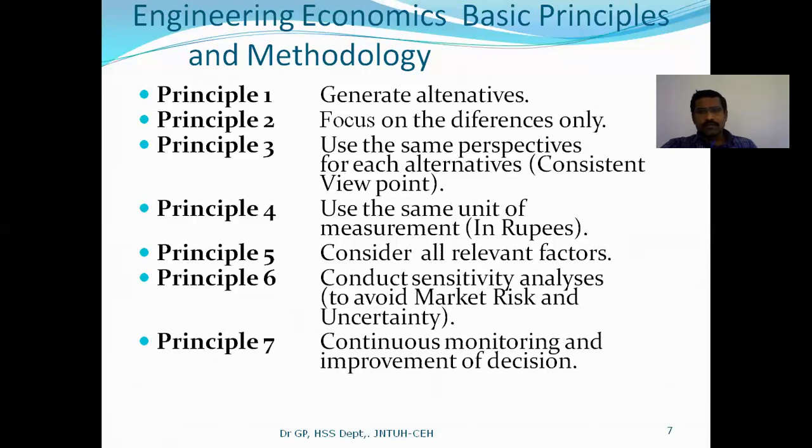Every alternative decision is associated with different factors. So you must consider all the factors and compare each decision. The next one is conduct a sensitivity analysis, which means every factor has a different type of impact on your decision making, right?